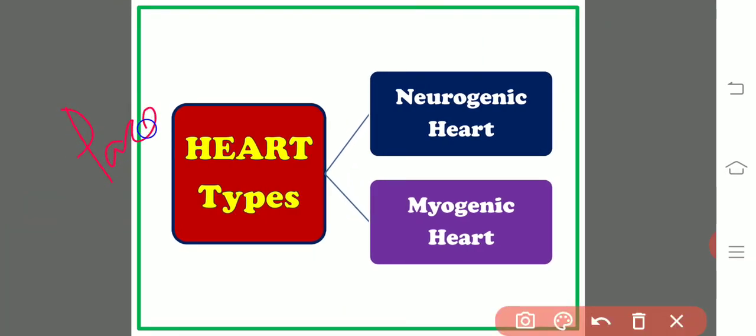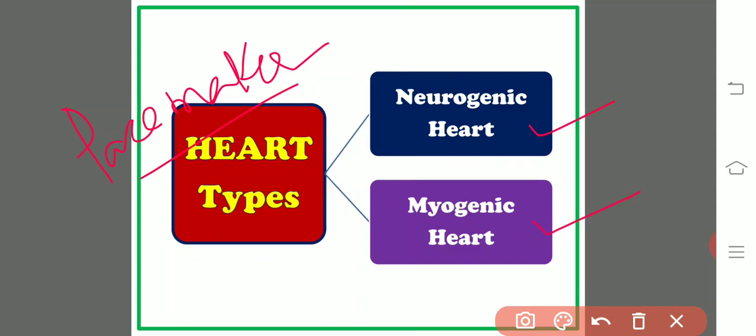So based on the kind of pacemaker which starts the heartbeat, in all the kinds of animals, the hearts get divided into two types, namely neurogenic hearts and the myogenic hearts.